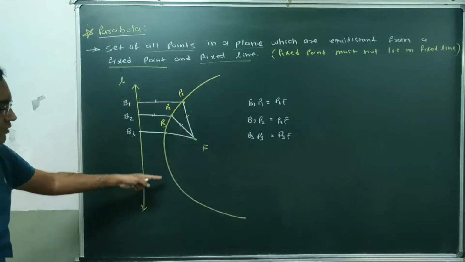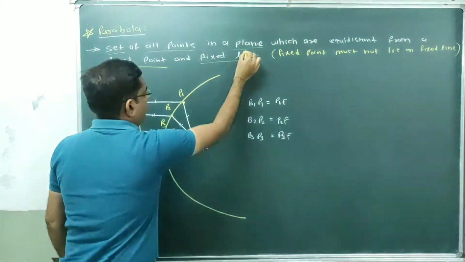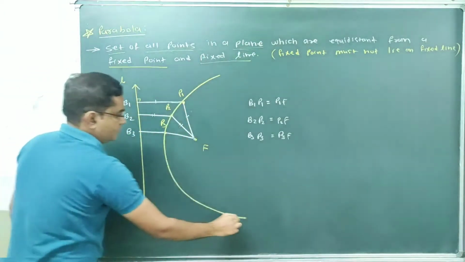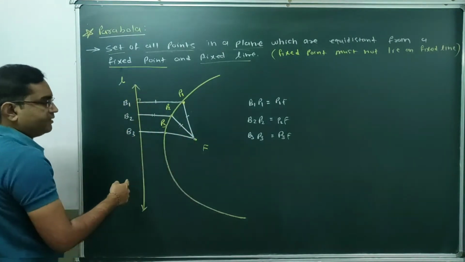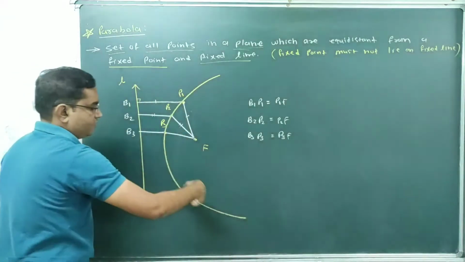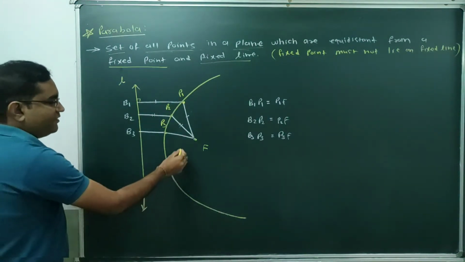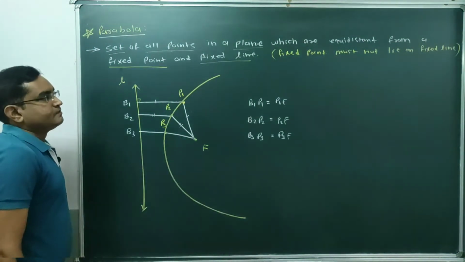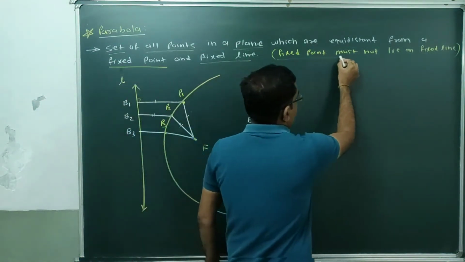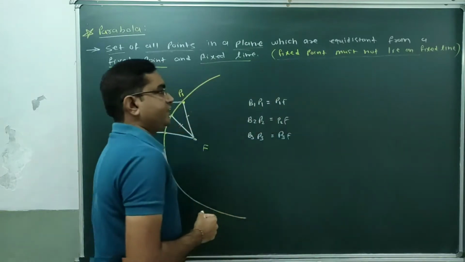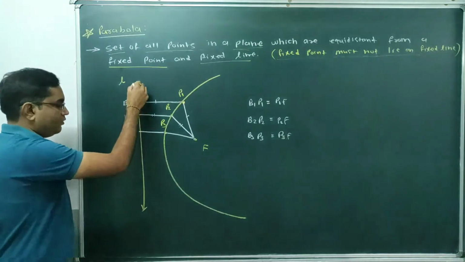Set of all the points in a plane, all these points whose distance from this fixed point and from this fixed line are equal, these points are known as parabola. Is that clear? This is the definition of parabola. Done. So the condition is that the fixed point must not lie on this fixed line. That means this point F must not lie on this line L.